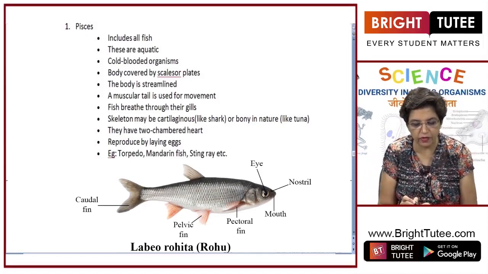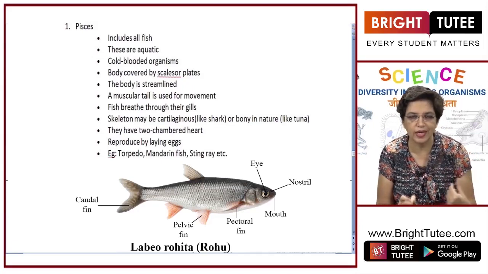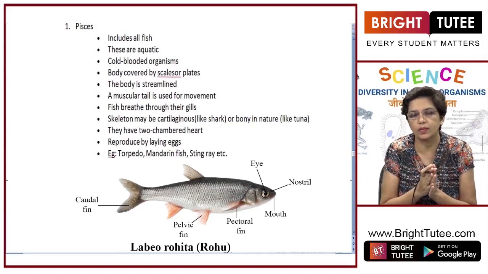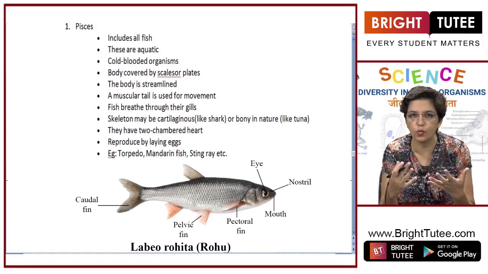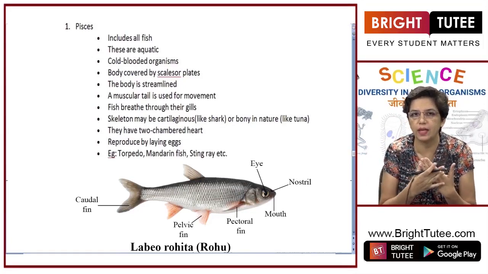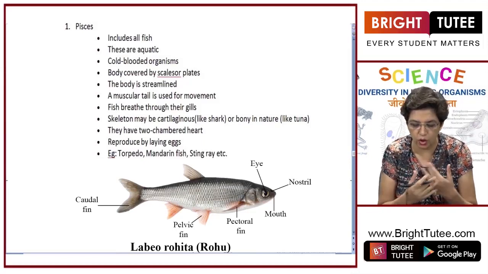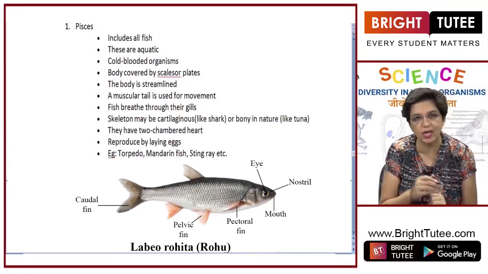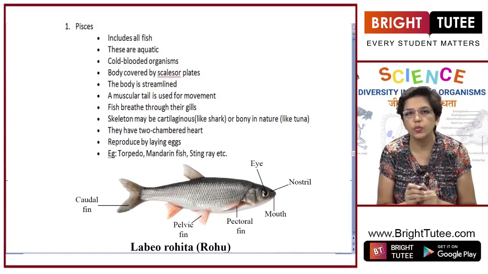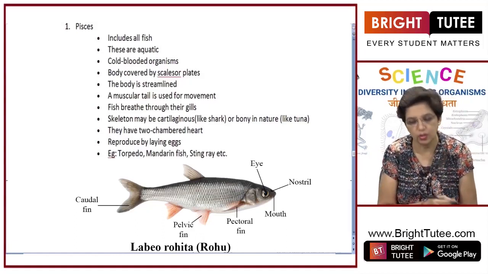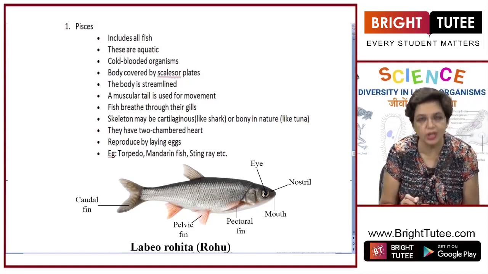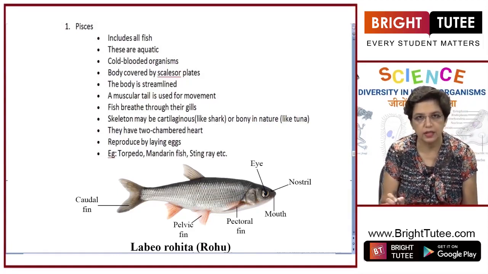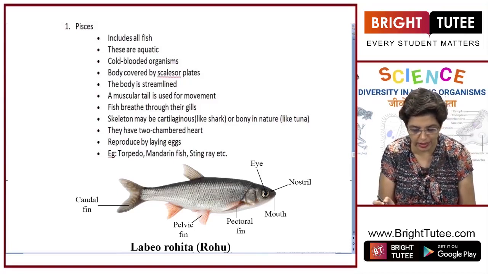Body is covered with scales or plates. Outside there are scales or plates which actually protect them from the water, because they are aquatic, they live in water. So, just to prevent them from the harmful effects of staying in water, the body is covered with scales or plates. The body is streamlined, which helps in easy movement through the water. They have a muscular tail which is used for movement. They breathe through gills. They do not have lungs, they breathe through gills.